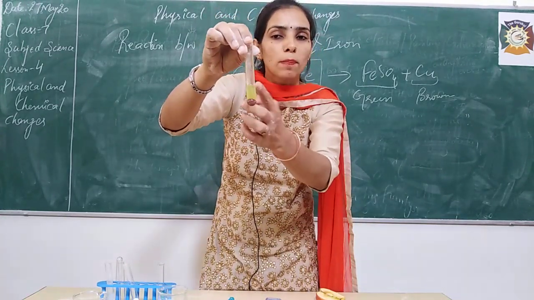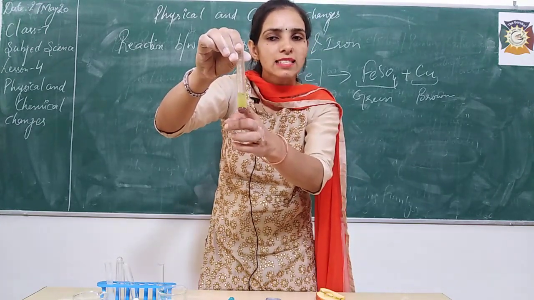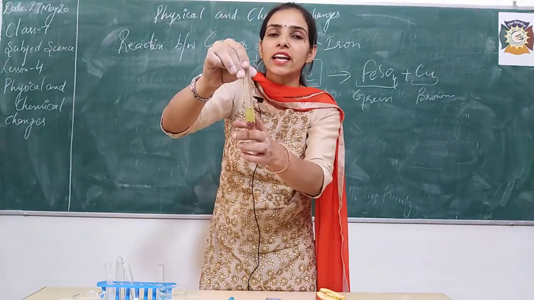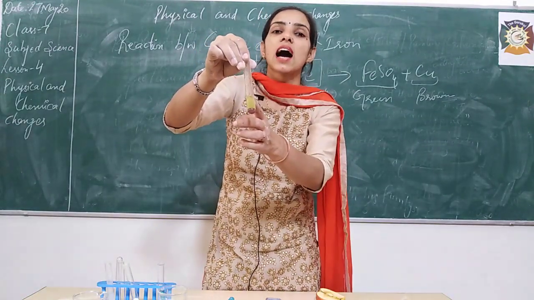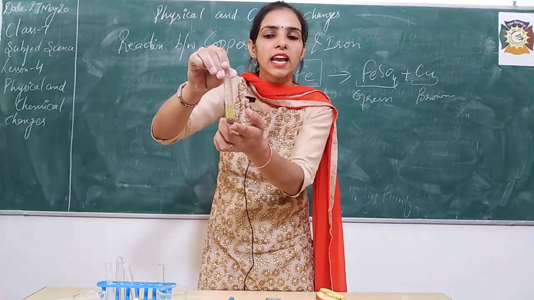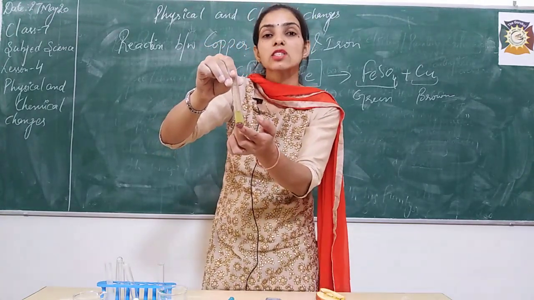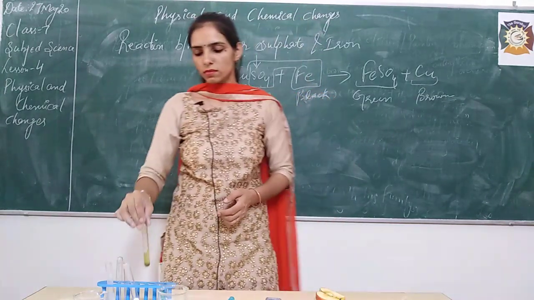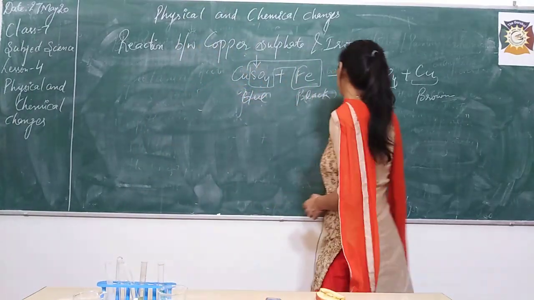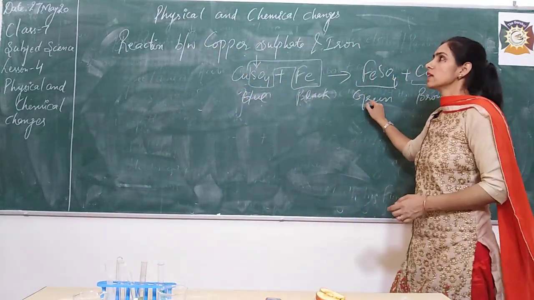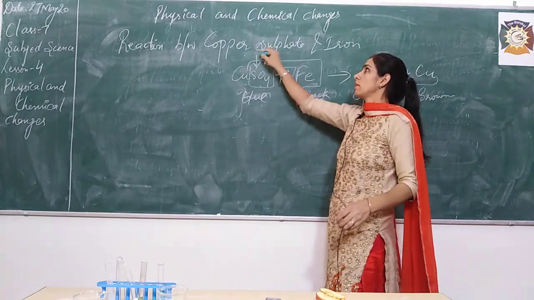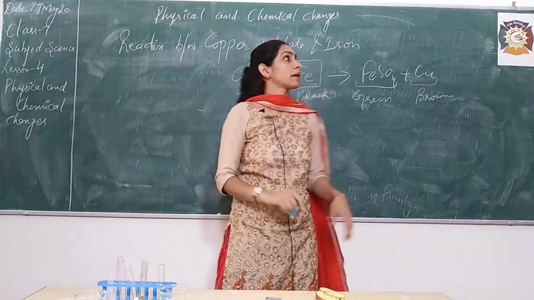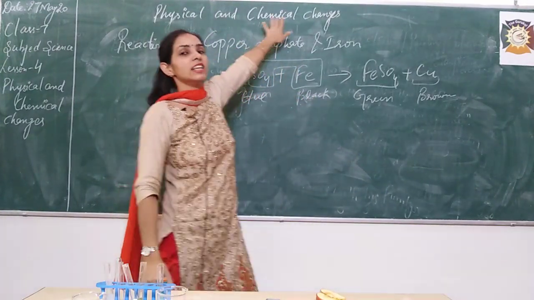That means copper sulfate has been changed to ferrous sulfate because its color changes from blue to green, and green color is not for copper sulfate but for iron sulfate. And instead of iron filings, what has been formed at the bottom? That is copper, which is brown in color. Right, my students? So this is how copper sulfate changes to ferrous sulfate. So these are all the reactions between copper sulfate and iron. Last is acid and baking soda. Okay, so these are all chemical changes.